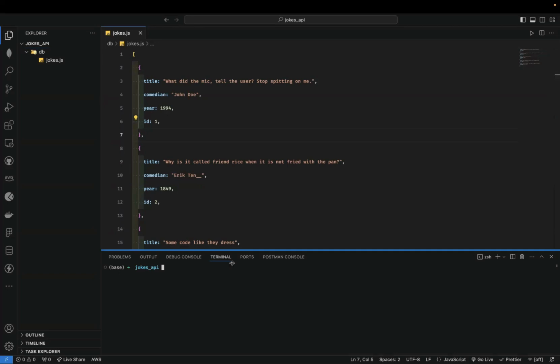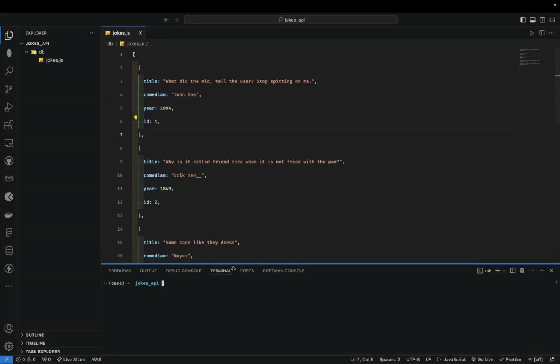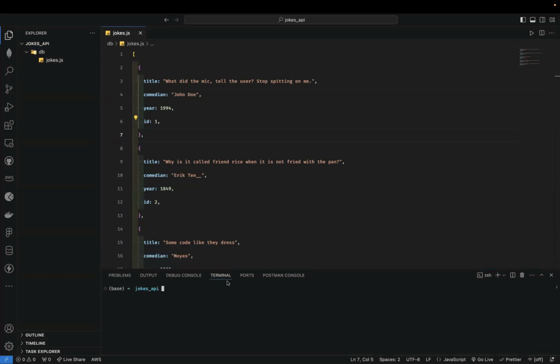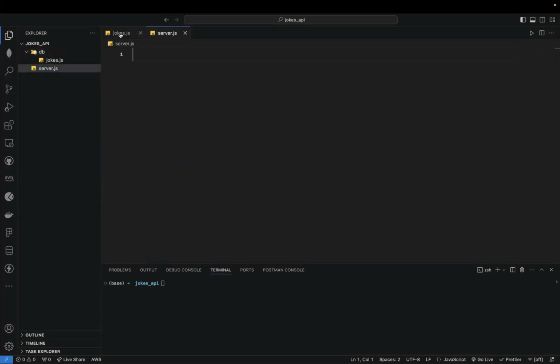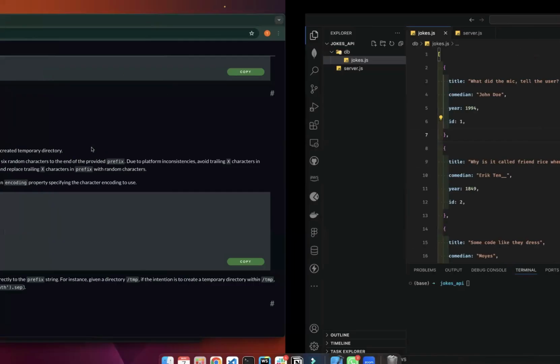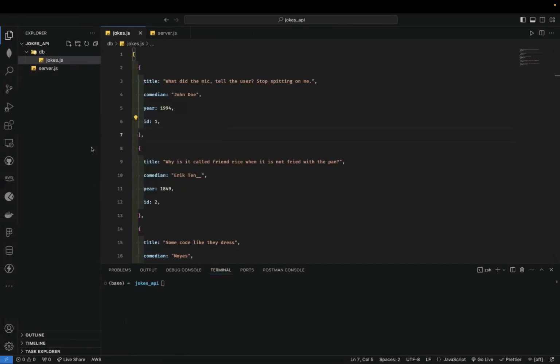I think it will have server or something. Okay, yeah, so that's not really, because if I just had server.js now, it still doesn't make it a Node project. Do we need to initialize npm?